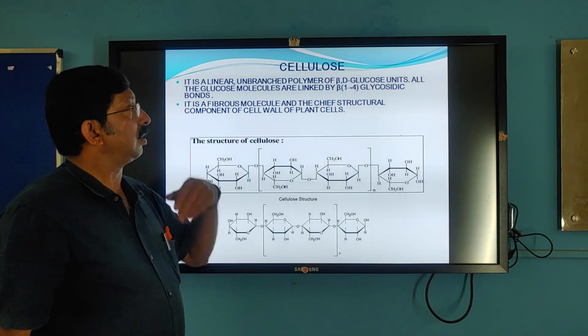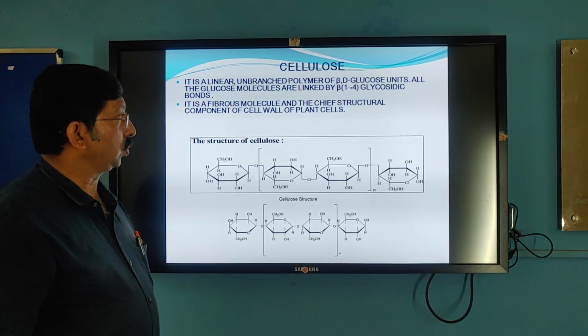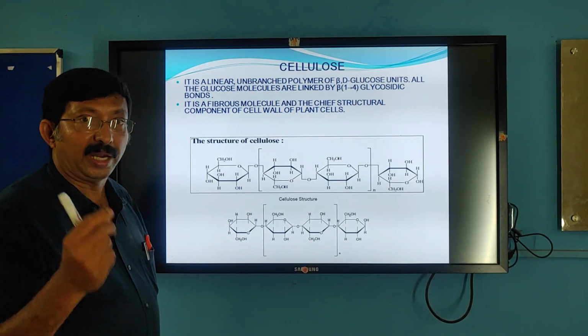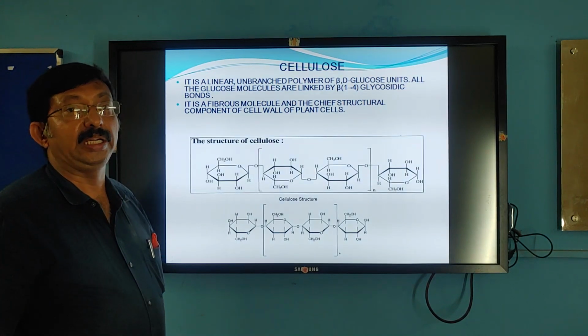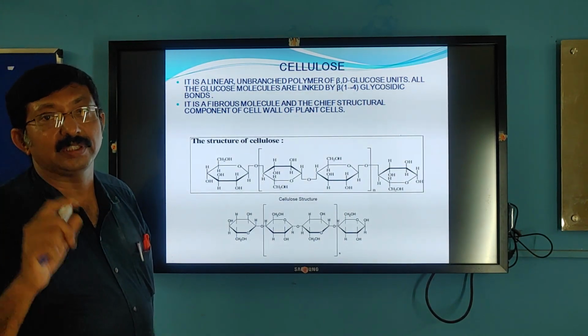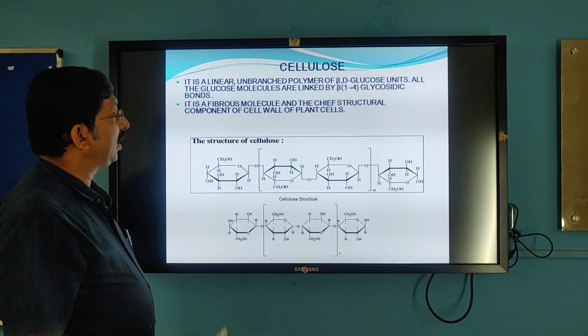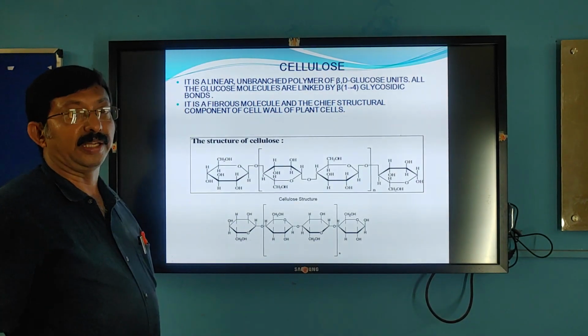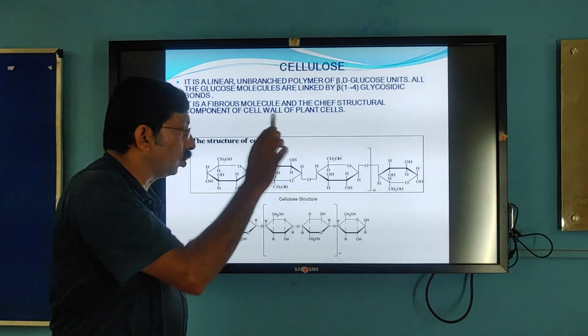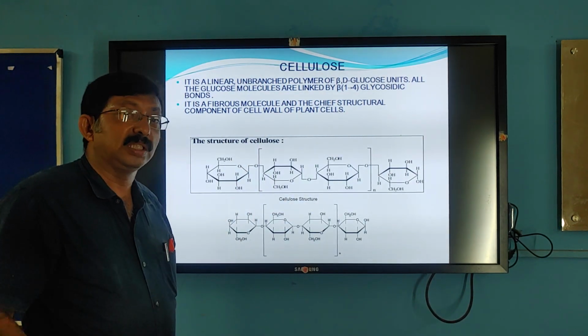Next we come to another polysaccharide, cellulose, which is the main component of the plant cell wall. Cotton is the purest form of cellulose. 80 to 85% of cotton is made up of cellulose. Now what is cellulose? It is also a polymer of glucose. Then what is the difference?